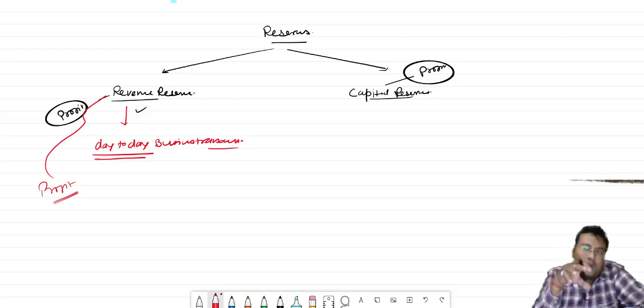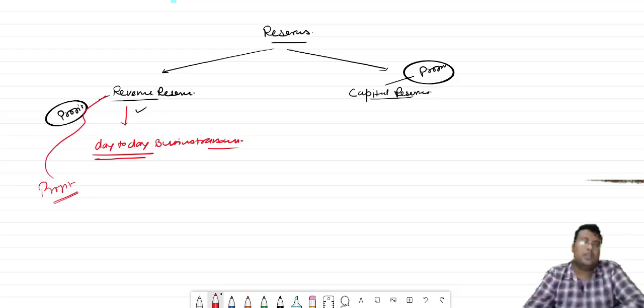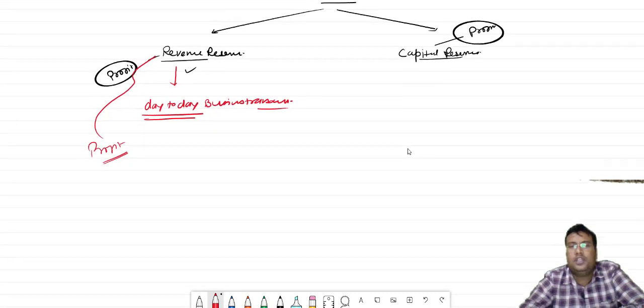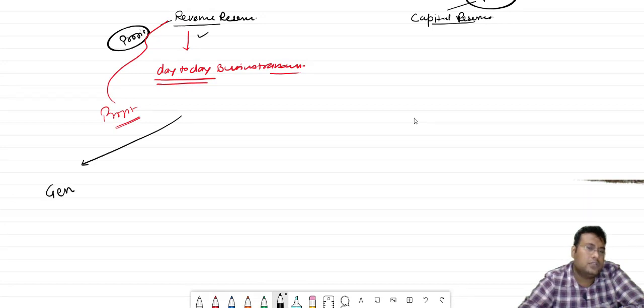And out of that profit, if I create a fund for any unknown loss in the future, that will be considered as a revenue reserve. Okay bacha? Revenue reserve also has types. In short, we will discuss. Number one is general reserve.